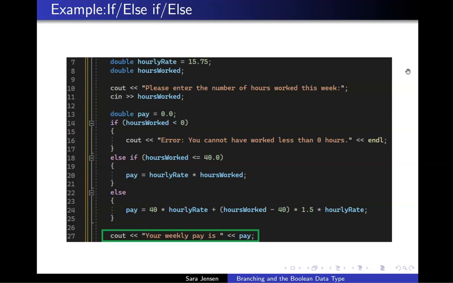Now, in this situation, where line 14 evaluated to true, we haven't changed the value stored within our pay variable from line 13, and we initialized our variable pay in line 13 to be a value of 0. So in the situation that line 14 evaluates to a true statement, what is printed in line 27 will be a value of 0.0 for pay.